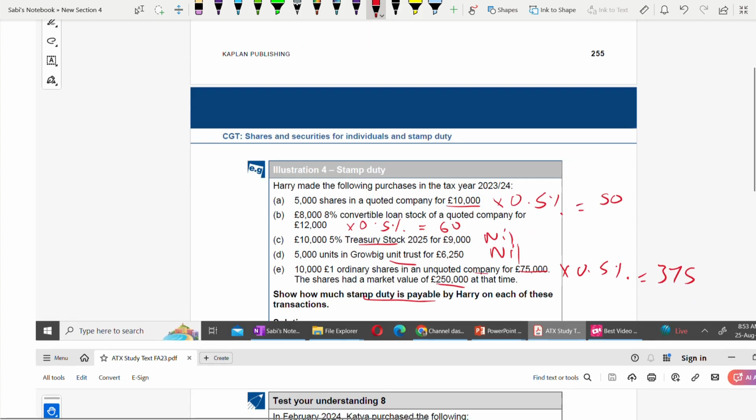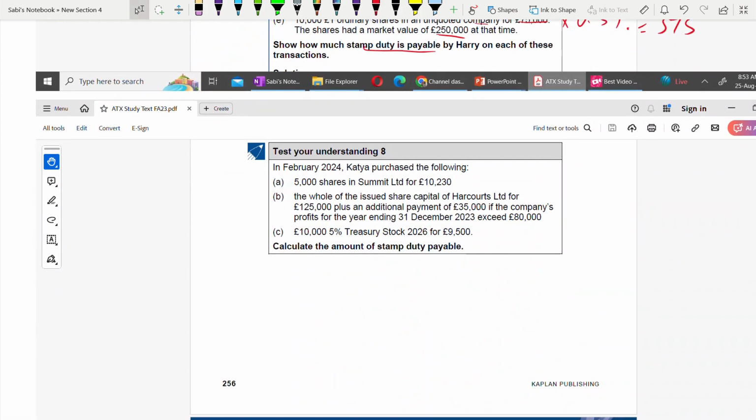Now moving on to test your understanding 8. Same, 3 transactions are given. Calculate stamp duty. First one, 5,000 shares in Summit Limited for 10,230. So 10,230 multiplied by 0.5%. Remember to round to the nearest 5 pounds. It is 51.15 pounds, but you can't keep it like that. You have to round it up to the nearest 5 pounds. So it is 55. Answer is 55.